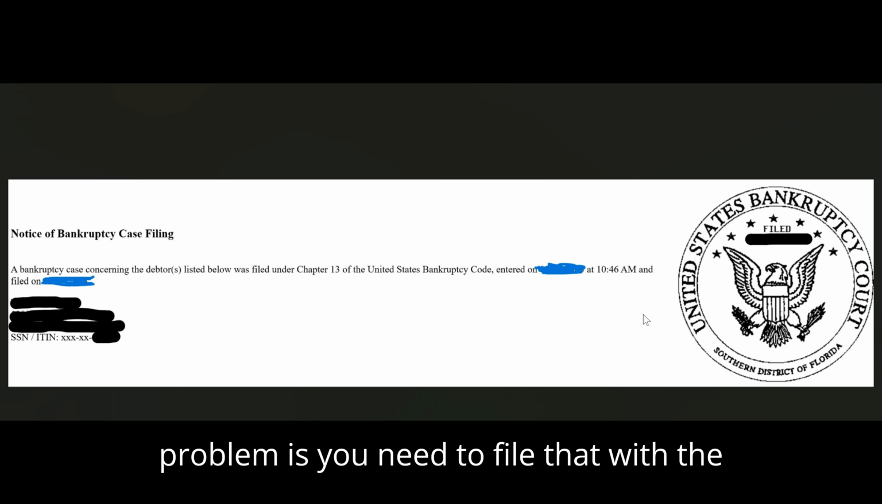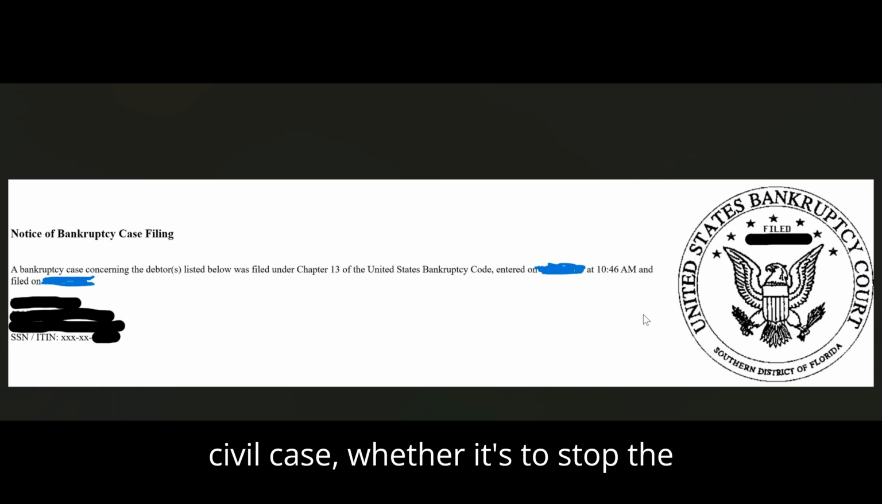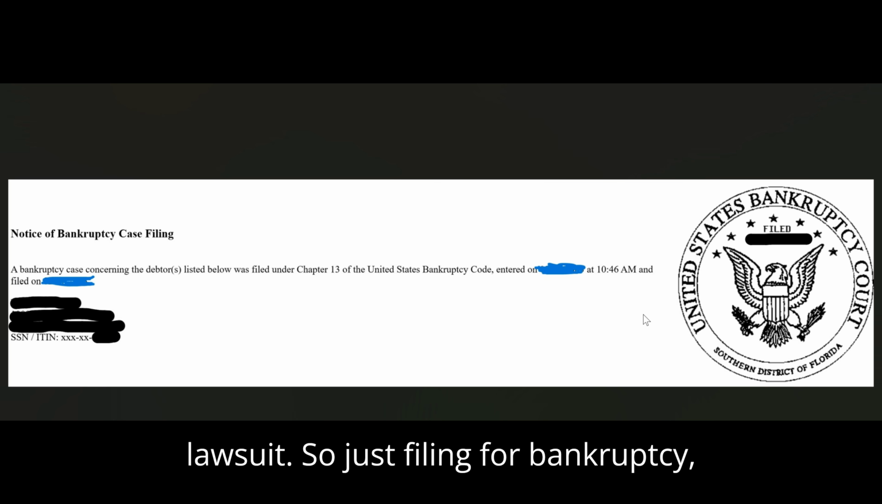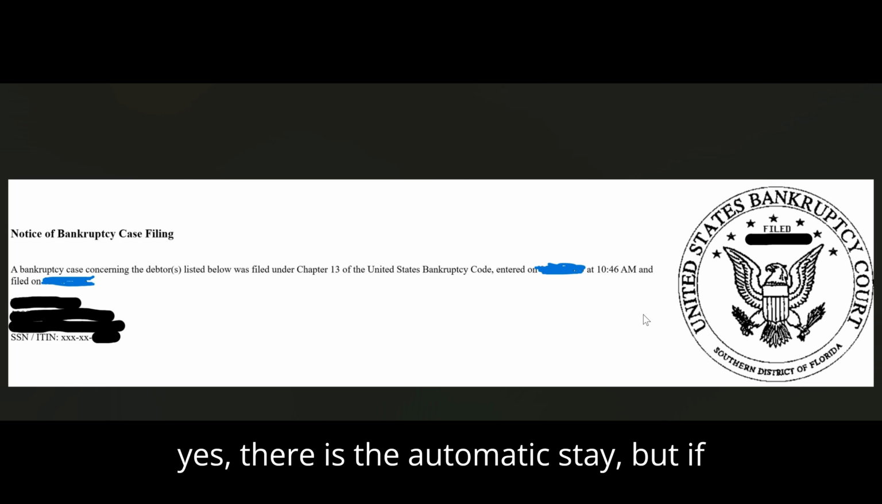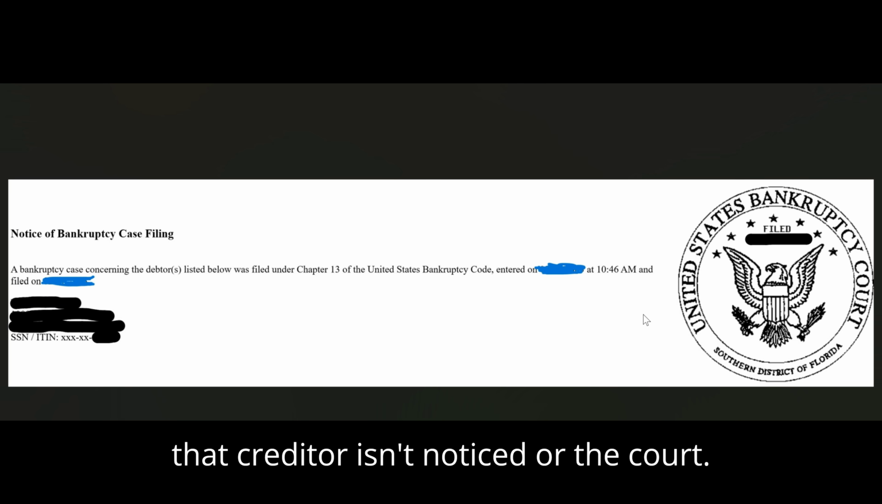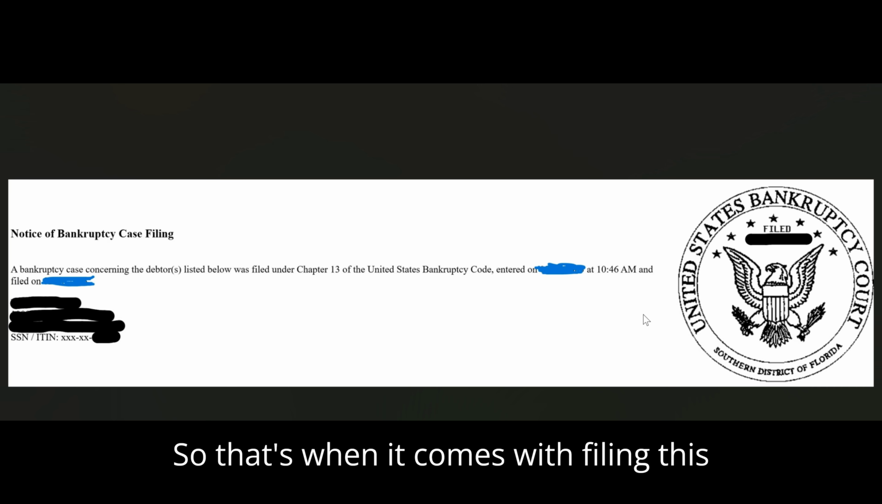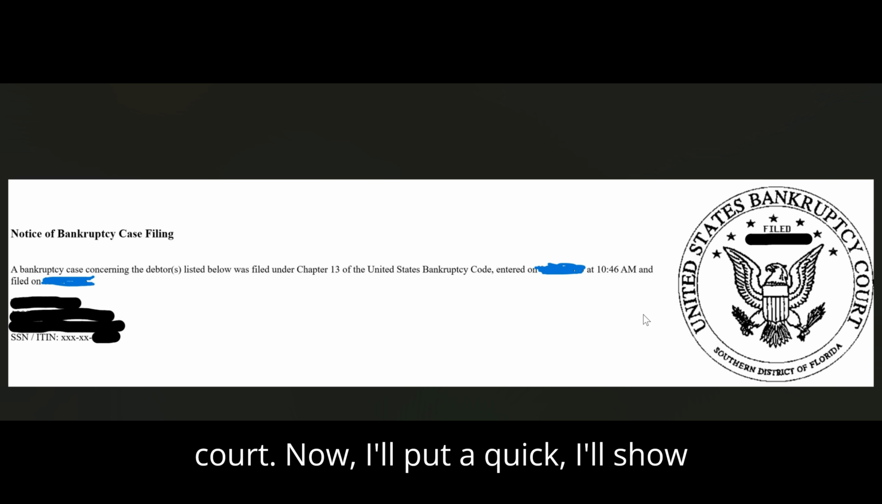Now, the problem is you need to file that with the civil case, whether it's to stop the foreclosure, car repo, or the credit card lawsuit. Just filing for bankruptcy, yes, there is the automatic stay, but if that creditor isn't noticed or the court, then these issues are going to continue. So that's when it comes to filing this notice of bankruptcy with the state court.